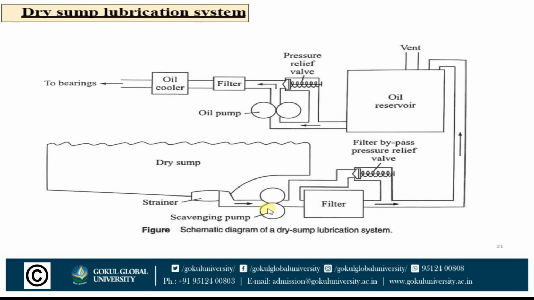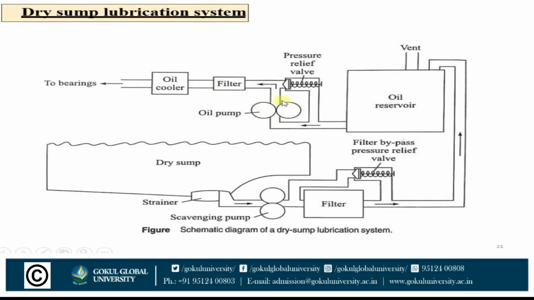This is the dry sump lubrication diagram. This is the dry sump strainer. This is the scavenging pump, which is a gear type pump. There is a filter which filters the oil, and it transfers the filtered oil to this oil reservoir where the oil is stored. There is a ventilation system provided, and from the oil reservoir it is again pumped with the help of this oil gear pump. This is the gear pump arrangement. There are 2 spur gears which act as a gear pump.